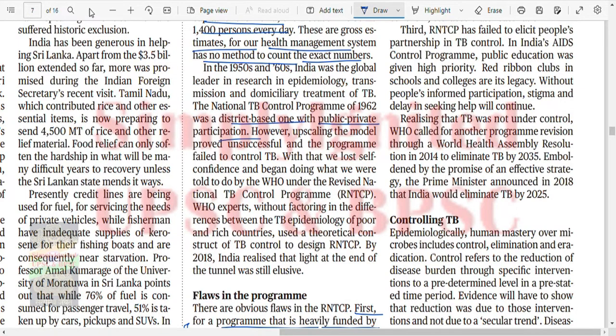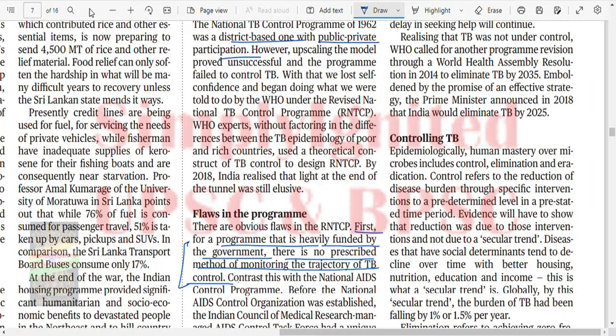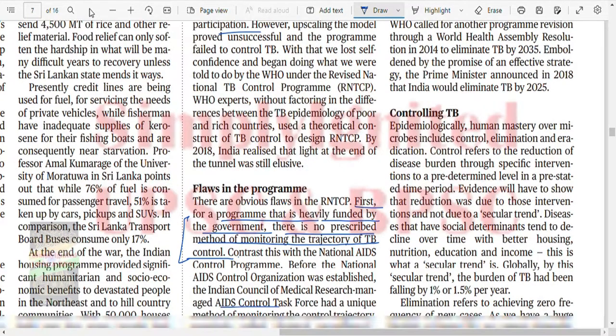Third, RNTCP had failed to elicit people's partnership in TB control. In India's AIDS control program, public education was given priority. Red ribbon clubs in schools and colleges are its legacy. Yes, I also had this session in my school while I was in standard 8th. Without people's informed participation, stigma and deadly delay in seeking help will continue. Realizing that TB was not under control, WHO called for another program revision through a World Health Assembly resolution in 2014 to eliminate TB by 2035. Emboldened by the promise of an effective strategy, the Prime Minister announced in 2018 to eliminate it by 2025.